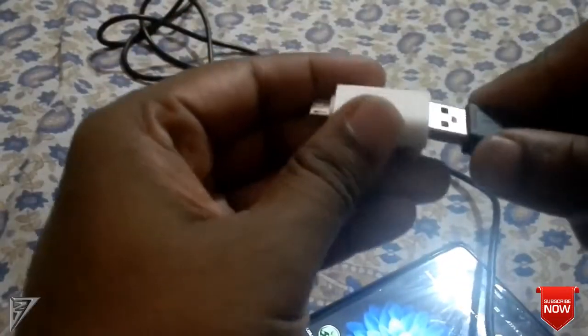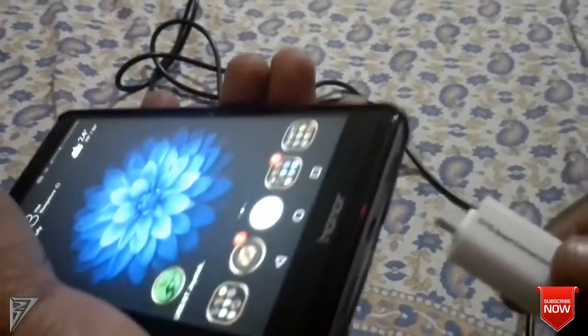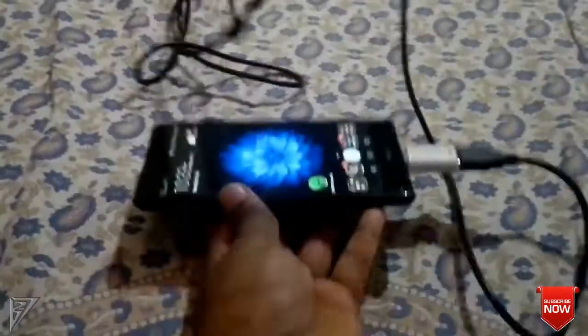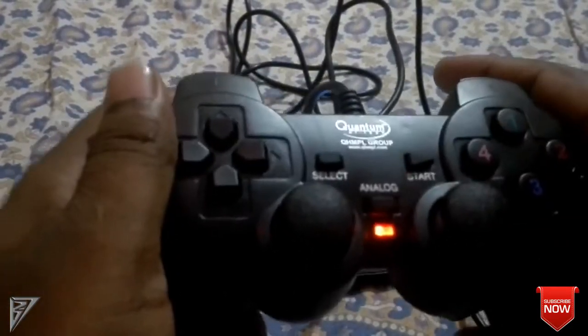So now let's get started. Connect your game controller to the mobile through OTG, and after connecting you will find that power on and off in your game controller. This shows that the game controller is now enabled.